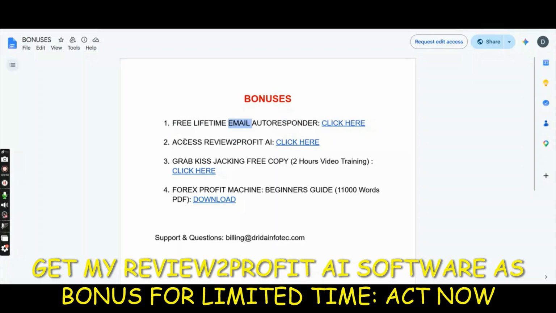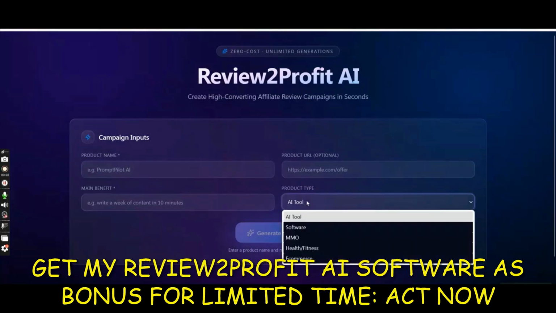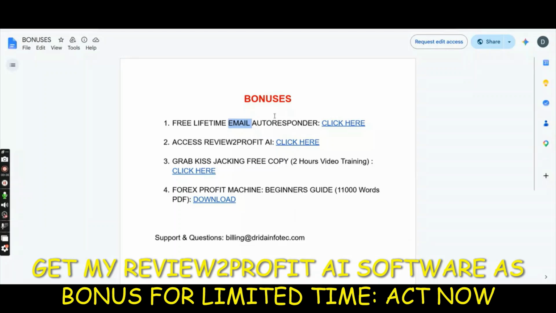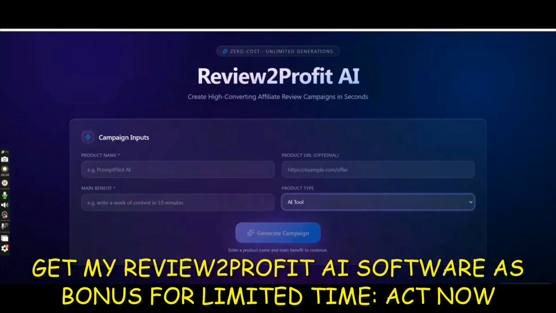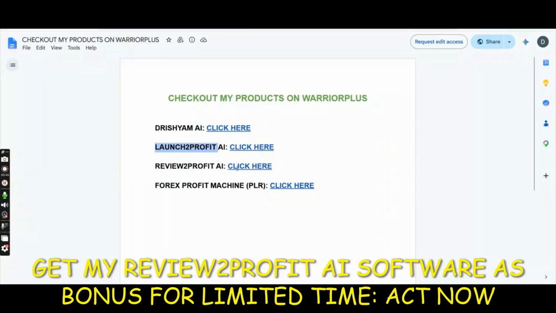And then second is access to Review to Profit AI. That's my software right here. You just type in your product name, the sales page, some keywords here, and then choose one of these things and click on generate campaign, and you will get all the marketing material. Okay, so that's Review to Profit AI. If you want to see the demo video for Review to Profit AI, you can click on this link that says check out all my Warrior Plus products right here. Then you will come here and click on this link and watch the demo video for Review to Profit AI to know how this works. But it's quite simple actually.